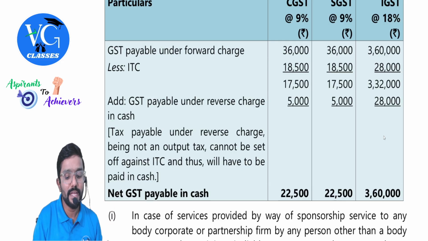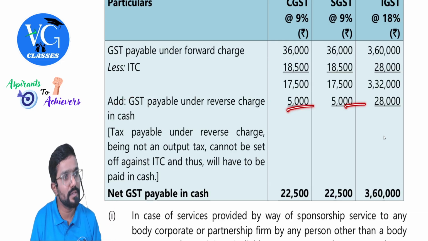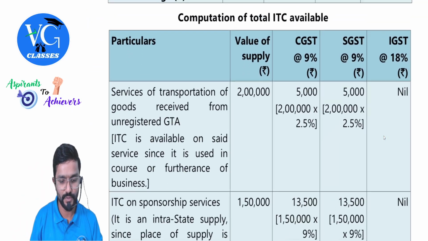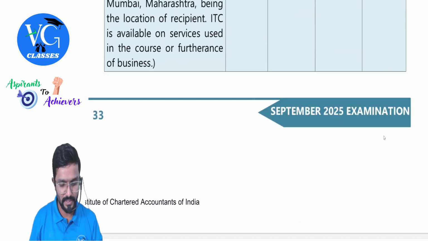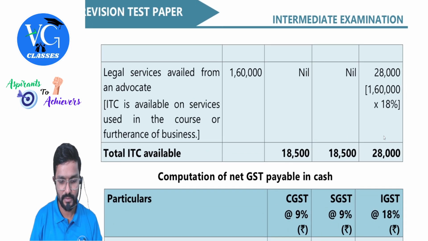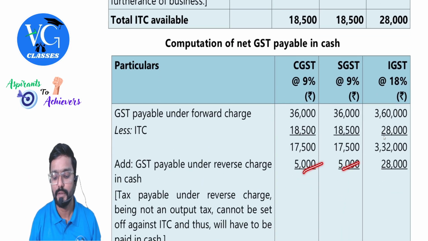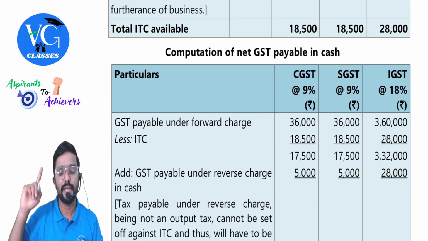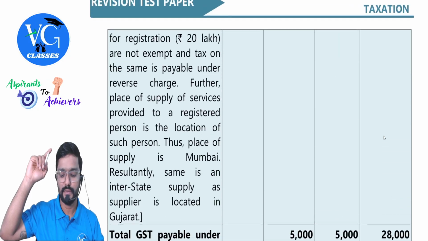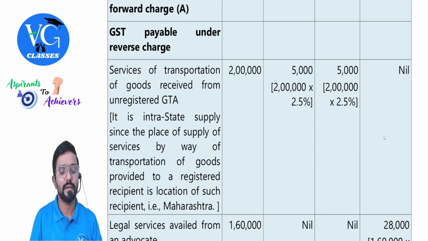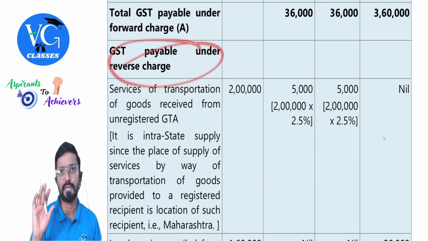But whatever we are liable to pay under RCM, should we add that also? Yes, sir. What is it? It is nothing but the total of this plus this. Hope you are getting it. Yes, sir. Take it. Clear? They have shown it separately also here. You can see the calculation 558. That is the tax payable under RCM. They have done a separate calculation.